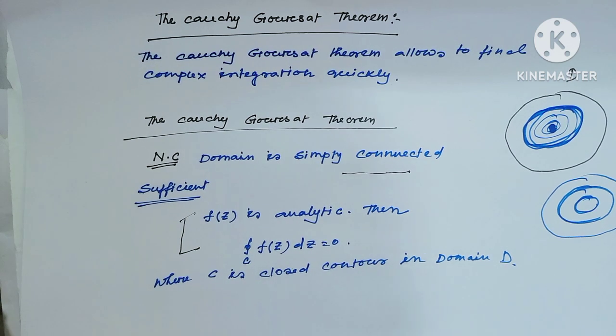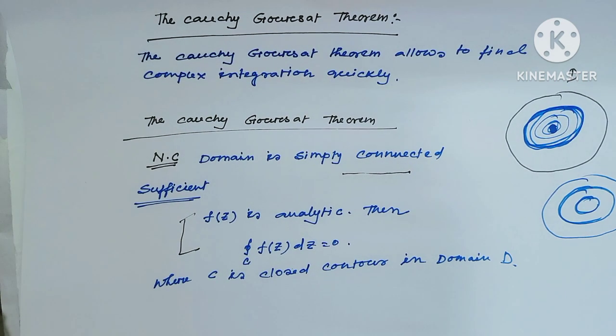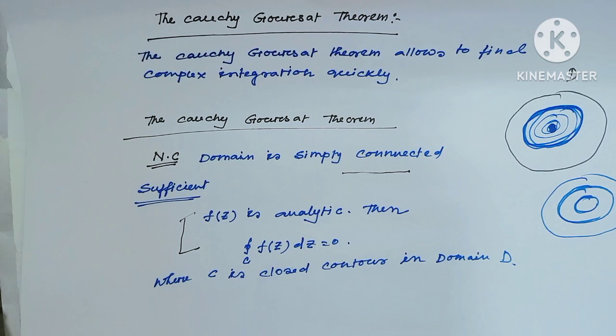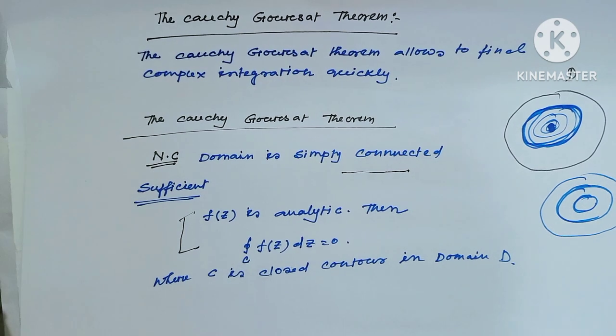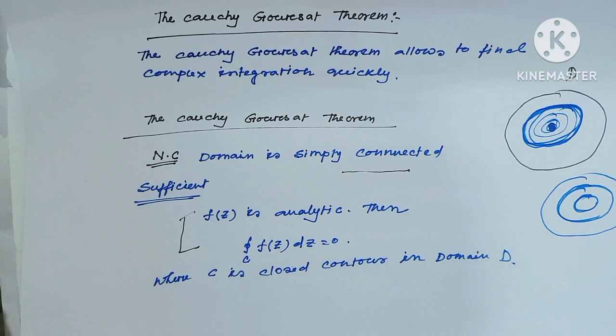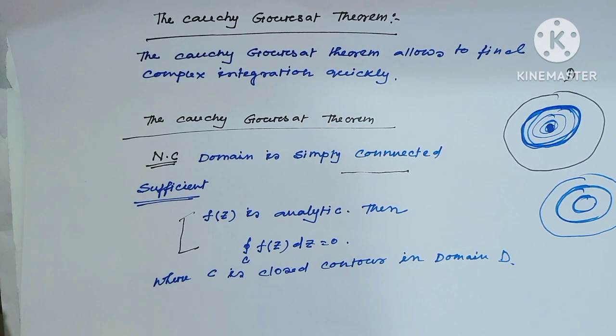And in my previous video I had seen when the Cauchy-Goursat Theorem is not applicable, how we will solve a complex integration. And today's goal of this lecture,